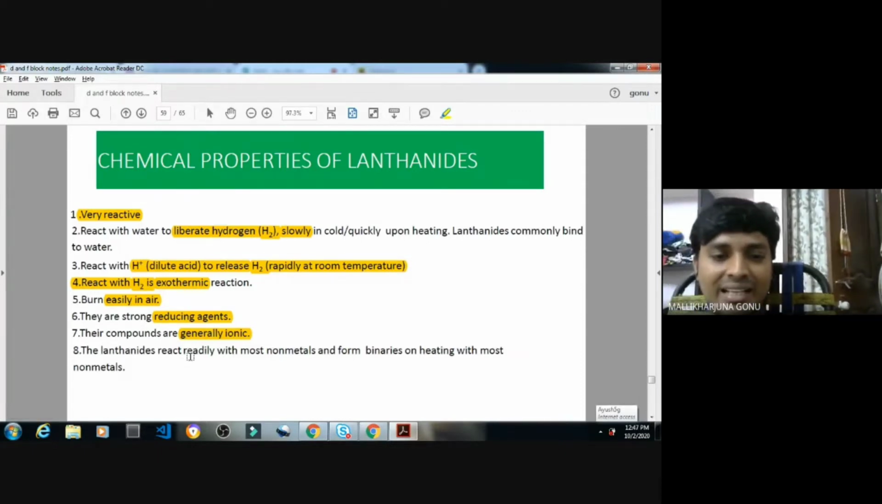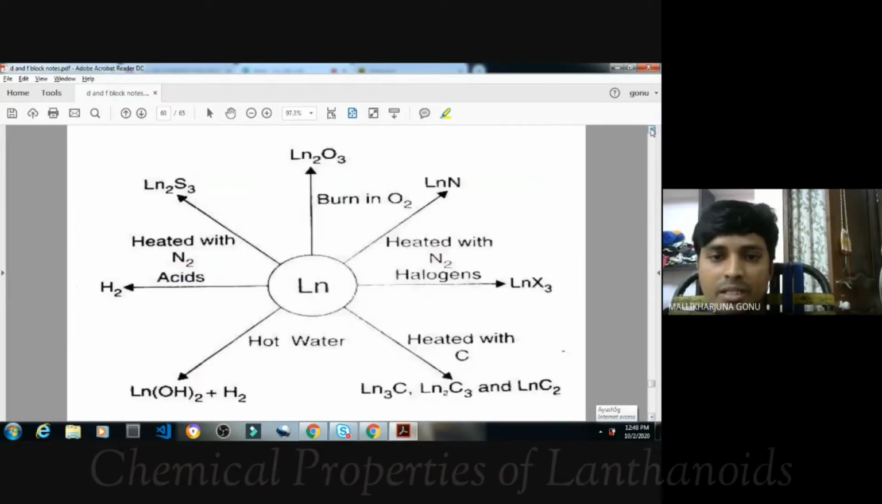The lanthanides react readily with most non-metals and form binary compounds, meaning compounds of two elements. For example, when lanthanum reacts with nitrogen, binary compounds will be formed. Usually the lanthanide valency will be 3 and the valence of nitrogen will be 3, so such compounds can be formed. With lanthanum and oxygen, compounds like Ln2O3 can be formed. Heating with most non-metals will form these. We will see the different types of compounds.